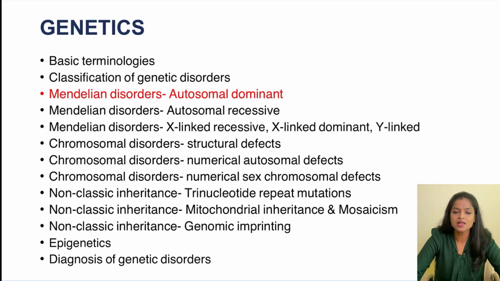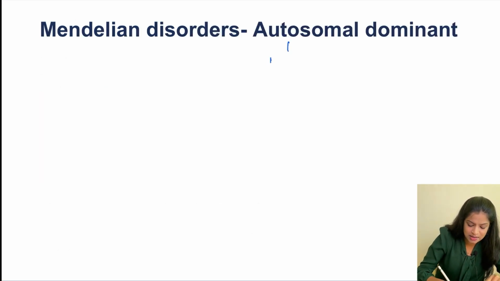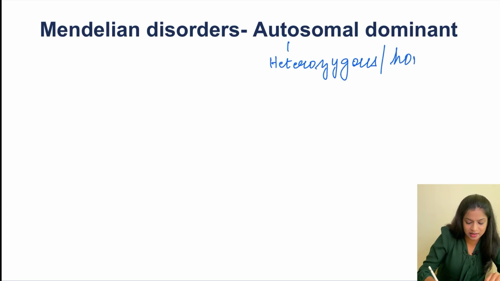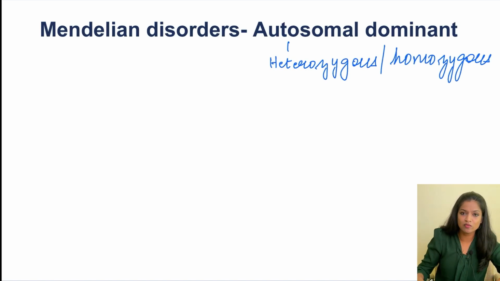I am Dr. Monica. So in today's class, we'll be dealing with the autosomal dominant type of Mendelian inheritance. This is the next topic under the genetics main series. Already we had seen that autosomal dominant diseases are going to express both in the heterozygous state and also in the homozygous state, because it is a dominant allele, right? And when we look at autosomal dominant disorders, there are certain peculiar characteristics for this pattern of inheritance. So let's see them one by one.